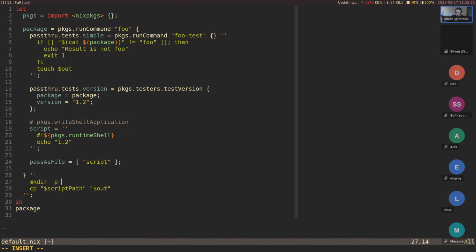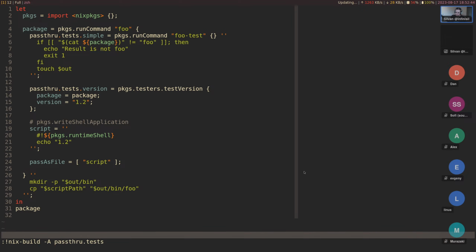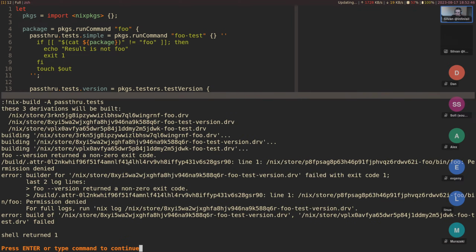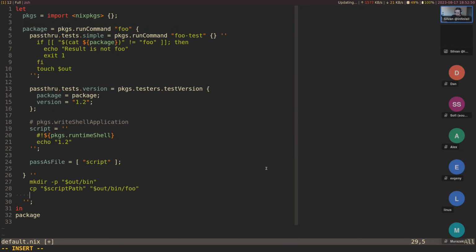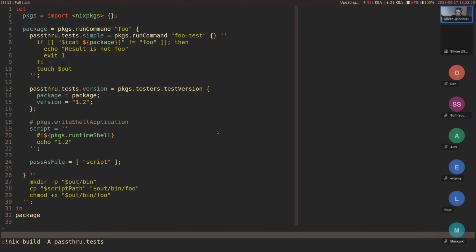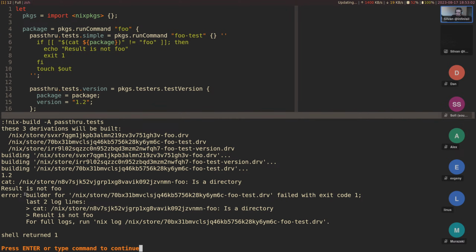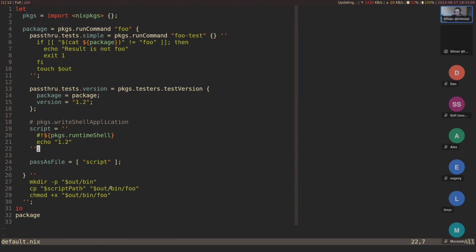Let's install it into out bin, and then foo. Maybe that works better. Okay, permission denied. Oh, okay, that's a good sign. We just need to chmod bin foo. All right, result is not true. Now the first test fails, but that's as expected.